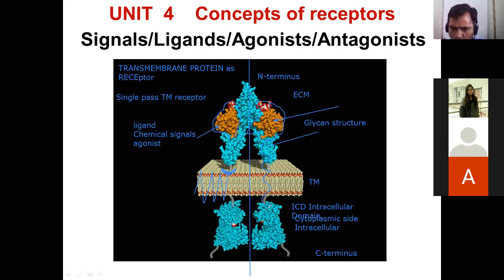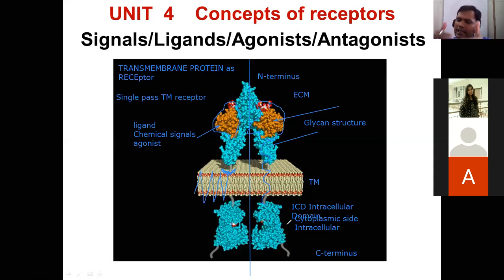What is the change of conformation? Another protein is sitting inside the cytoplasm. And if you look at the C terminus, somewhere here the cytoplasmic proteins are waiting for that change. And that's what we refer to here. The signals are transmitted from outside to the inside, and inside the cytoplasm, these distinct types of cytoplasmic protein, hundreds of proteins, work together.